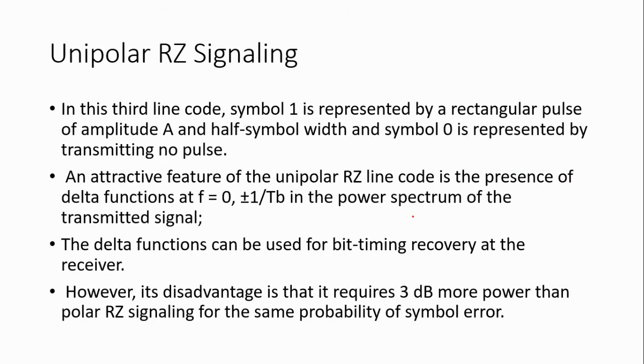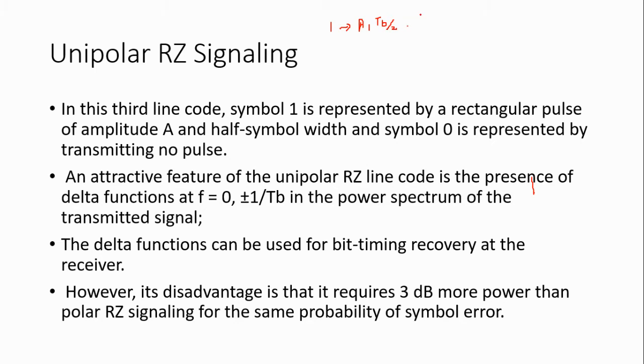unipolar return to 0. In this unipolar return to 0, the symbol 1 is represented as a rectangular pulse with the amplitude A, for a period of Tb by 2, and for the remaining period it comes to 0.